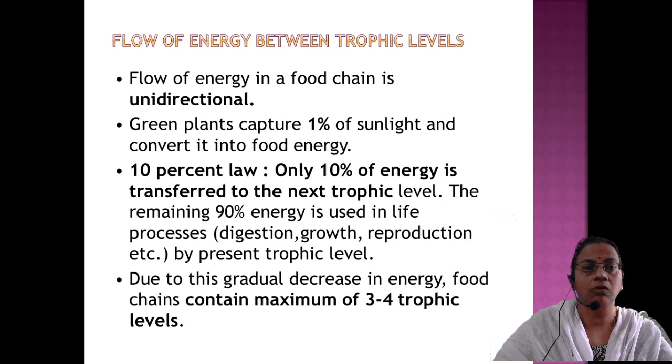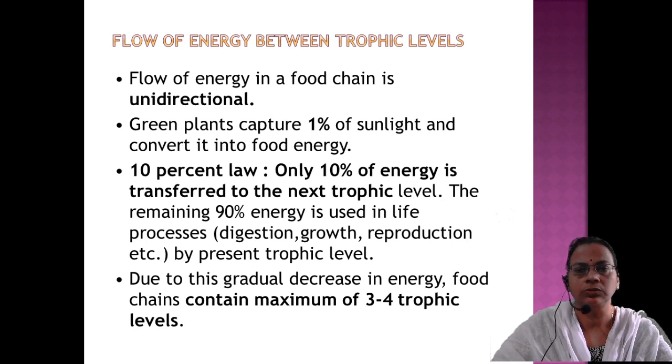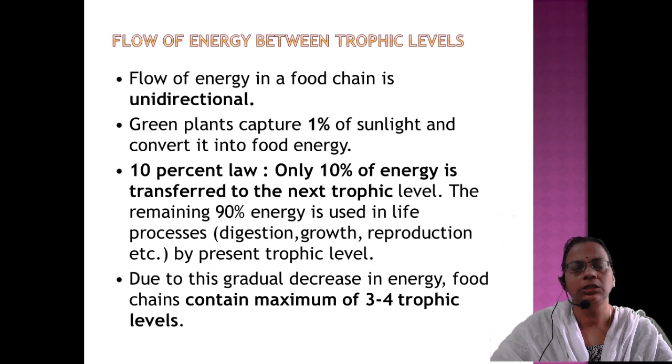Green plants capture 1% of sunlight, as I have explained in the diagram, and convert it into food energy, stored as starch by photosynthesis. Then only 10% of that is passed on from the producers to the primary consumers, then 10% from the primary consumers to the secondary consumers, then 10% from the secondary consumers to the tertiary consumers.